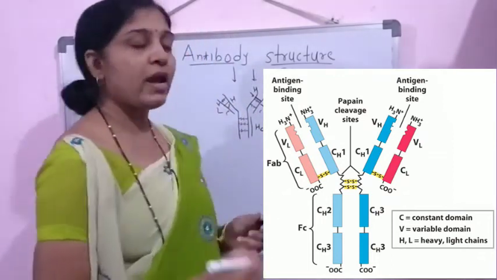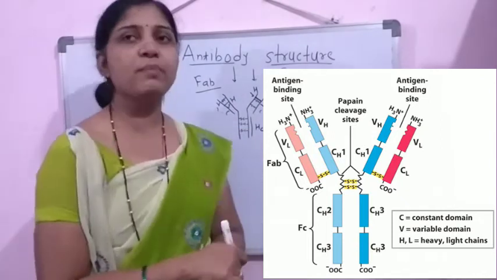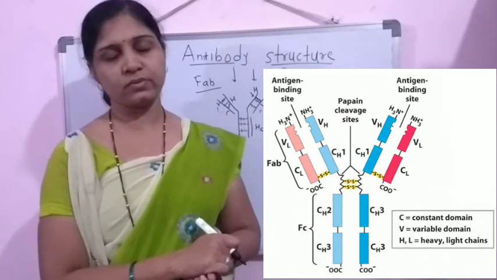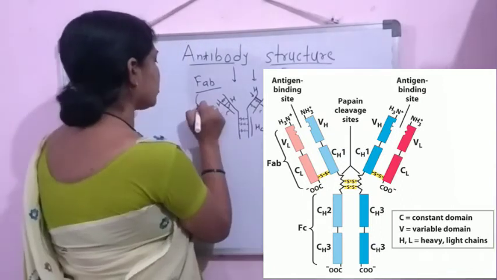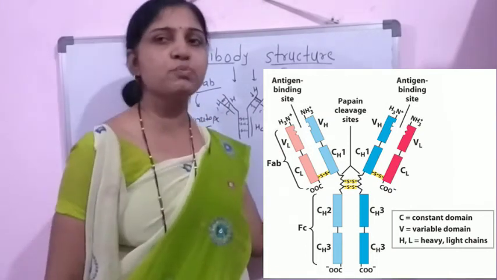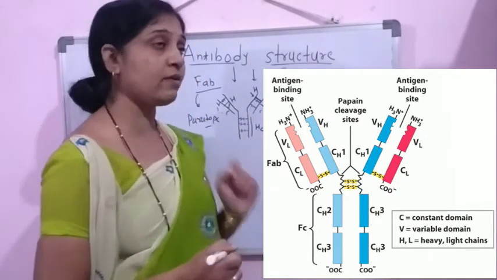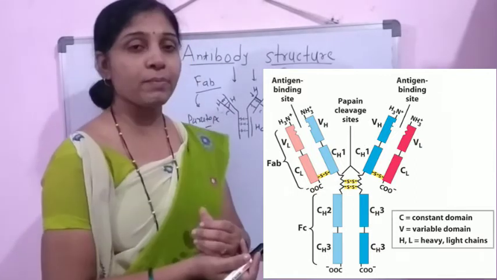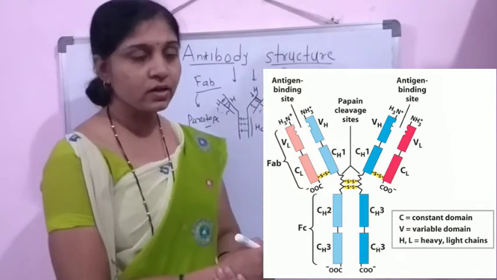And the other region is the Fab region. The Fab region means the antigen binding region or the antigen binding fragment. It constitutes the paratope, and the FC region is responsible for giving the immunological reactions. Whenever there is proteolytic cleavage of these immunoglobulin molecules with a proteolytic enzyme, that is pepsin or papain, we get this Fab region and FC region.